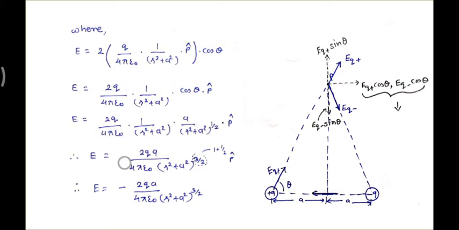Okay, the 2q over 4 pi epsilon 0 is here. So r square plus a square, r square plus a square is the same, and here we have 1 and here we have 1 by 2. So 1 plus 1 by 2 is going to be 3 by 2 of the r square plus a square term. All the others are similar. Here we have 2q, and here the a comes into the picture: 4 pi epsilon 0 times r square plus a square, combined to the power 3 by 2. This is our P. So the last expression I can write as E equals minus 2qa over 4 pi epsilon 0 times r square plus a square to the power 3 by 2.